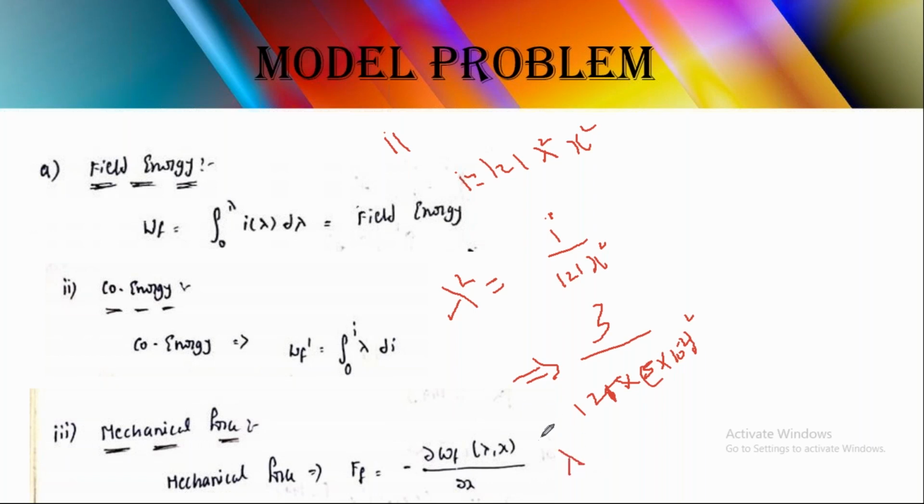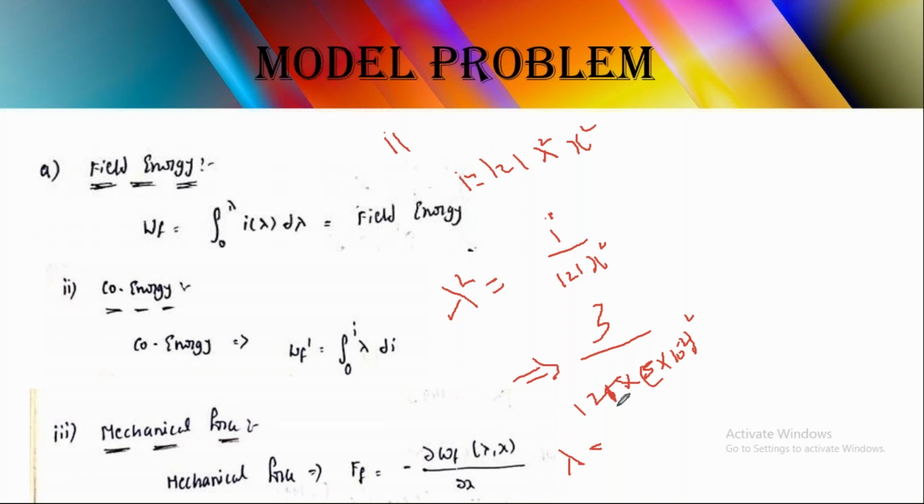Okay, substitute this lambda value in our equation for WF. What is the value you get for lambda here?